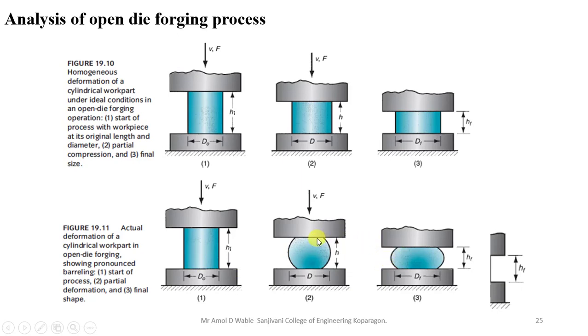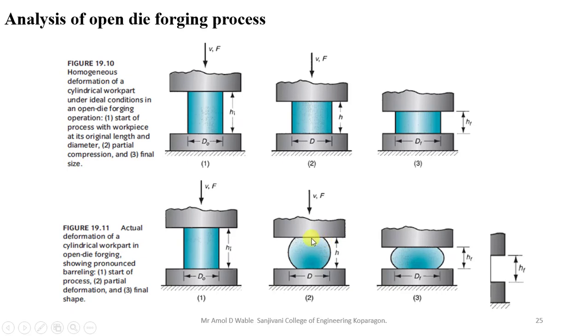In your workpiece surface and die surface there is a frictional force. The frictional force will try to act towards the leftward side, that is towards the inward side. The external applied force will try to move towards the rightward side, and the frictional force will act opposite to it.